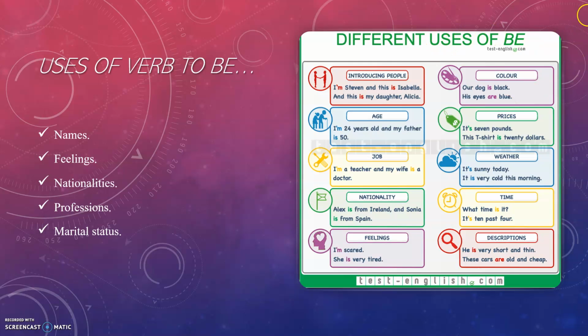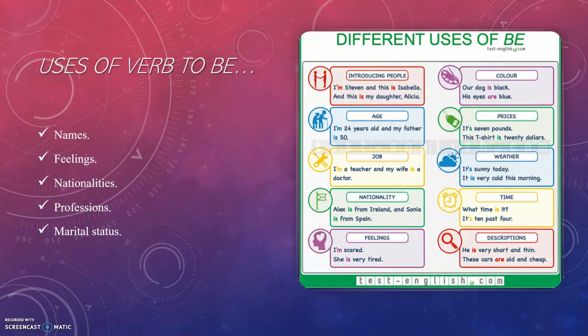In the case of weather, it's sunny today or it is sunny today. Or it's very cold this morning. Okay, about weather. Now in the case of time, a very important topic. For example, if you want to know the hour, the exact time, what time is it?